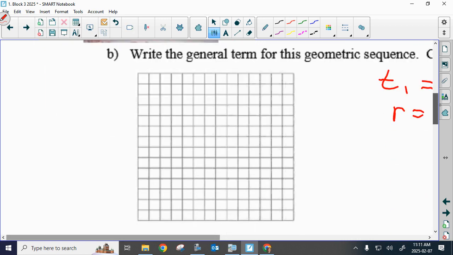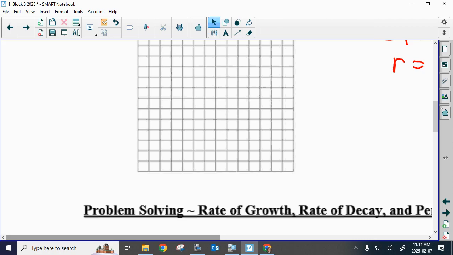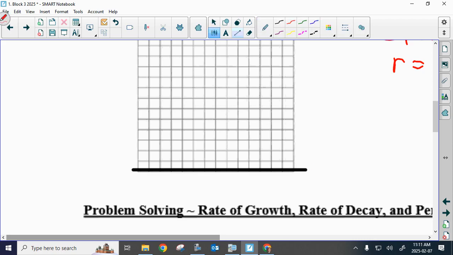If we have 50 dolls and I want all 50 dolls to fit on the x-axis, so this is my n, right? I'm not going to go 1, 2, 3, 4, 5. We're not going to do that. If I need to get to 50, maybe it's going to be 10, 20, 30, 40, 50.